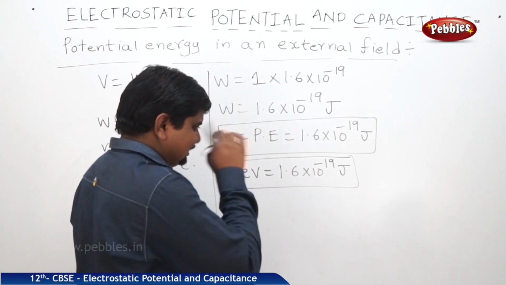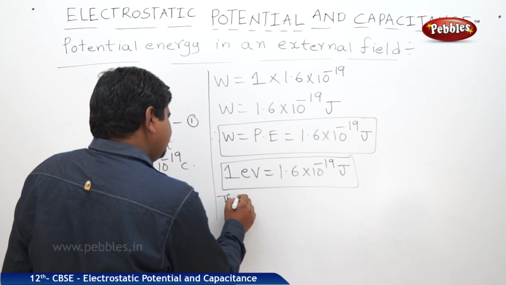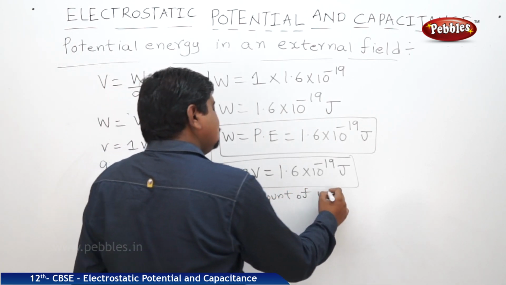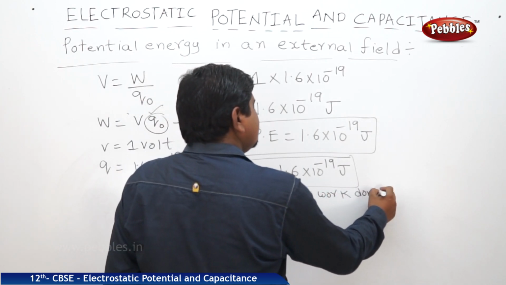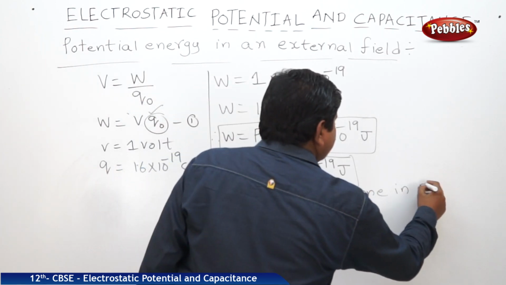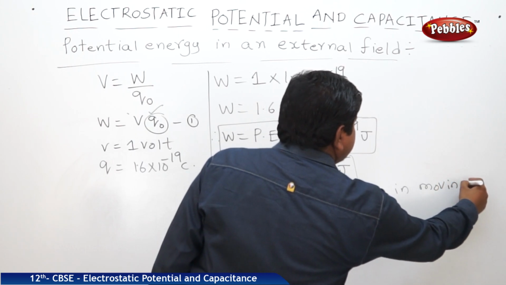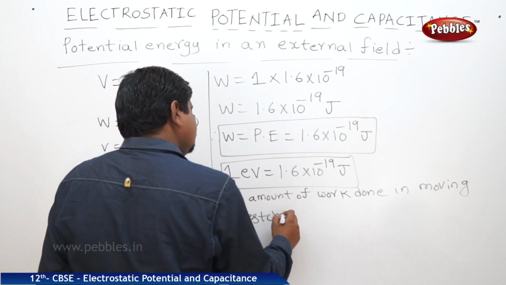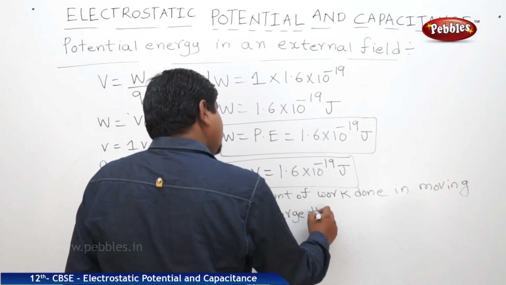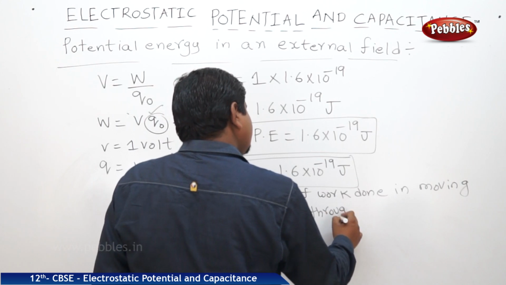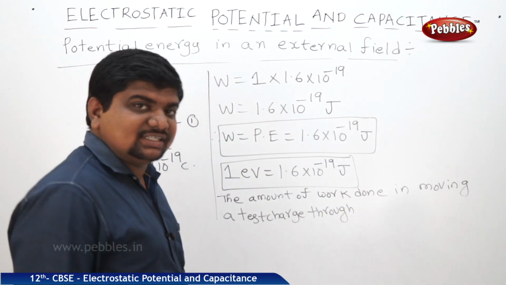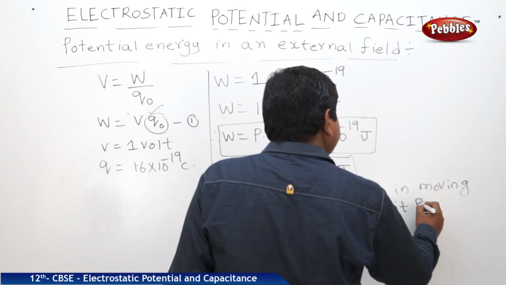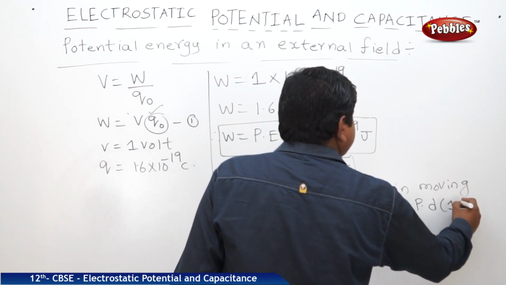The definition is like this: the amount of work done in moving a test charge through a unit potential difference, nothing but 1 volt.